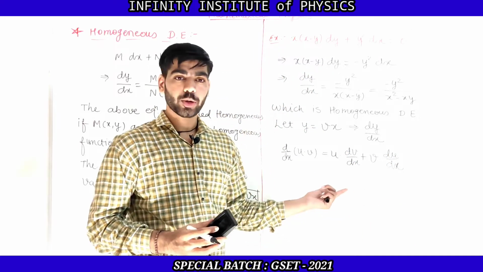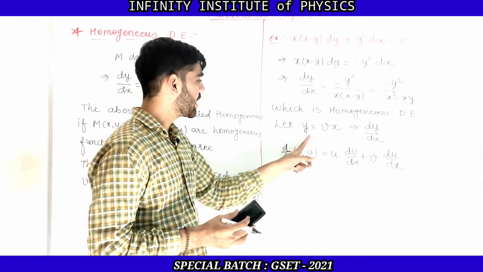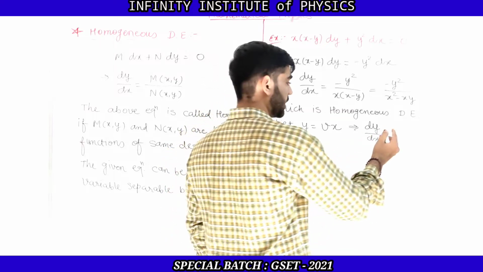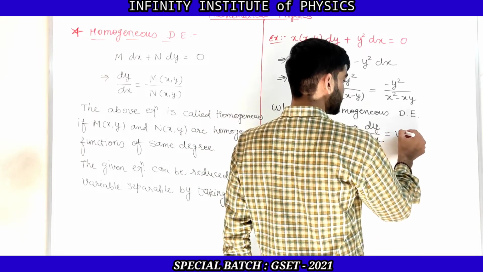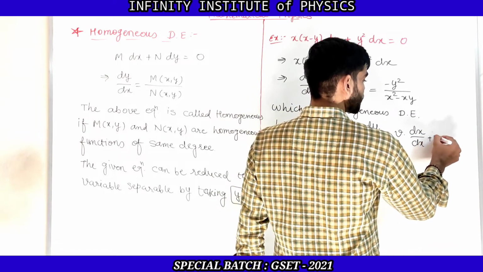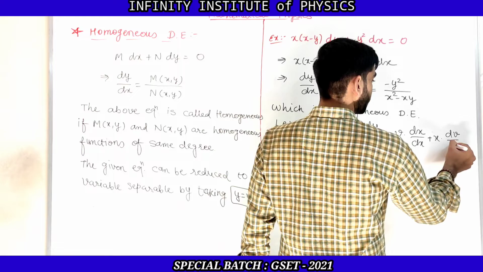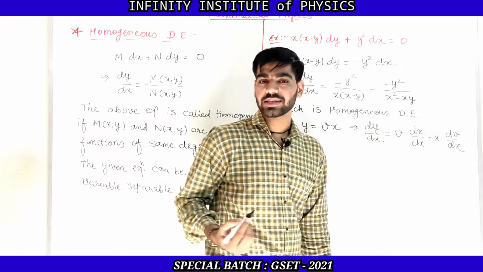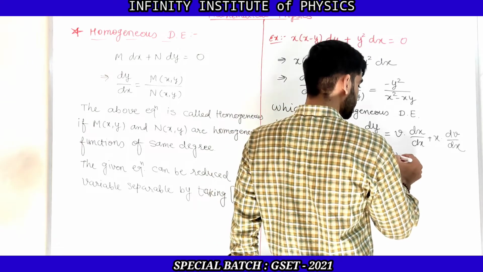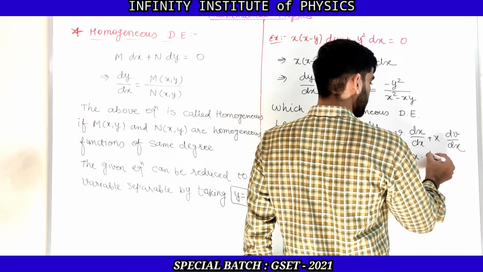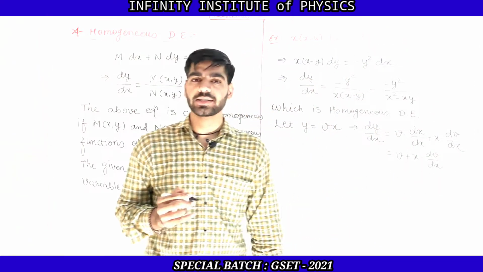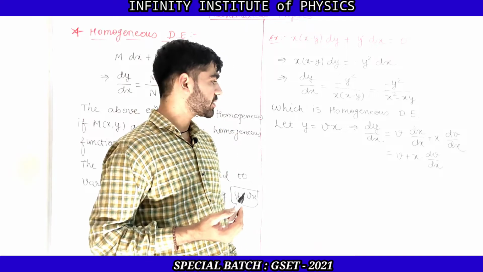This is the product rule for differentiation. The same rule we need to apply here. So here we have v into x, so that can be written as v as it is into differentiation of x with respect to x plus x as it is into differentiation of v with respect to x, that is dv by dx. But dx by dx is 1, so this can simply be written as v plus x into dv by dx.